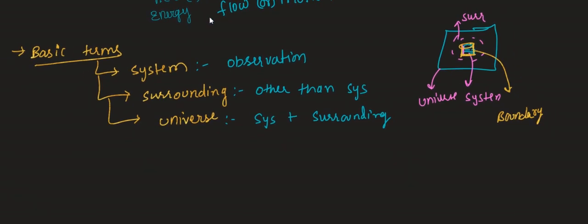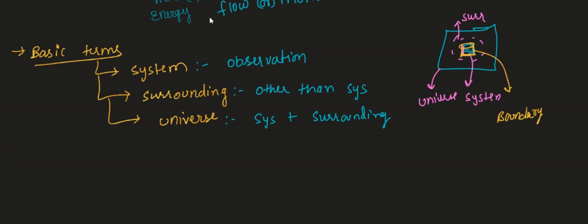For example, if you are studying a fan, then the fan is the system. If you are studying a window, then the window is the system. If you are talking about an apple, the apple is the system. If you are talking about a chemical reaction or a vessel, that is the system. So the meaning of system is the one on which you are doing the study. Other than the system, the remaining part is called surrounding, and system plus surrounding gives us the universe. System and surrounding are separated by a wall called boundary.